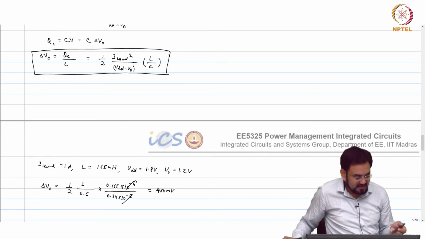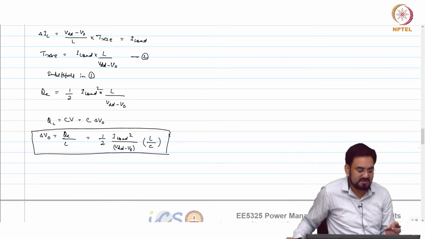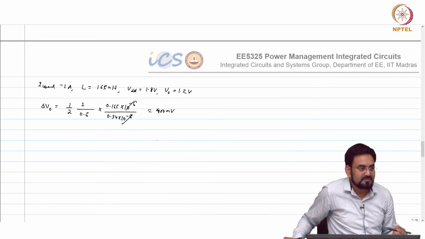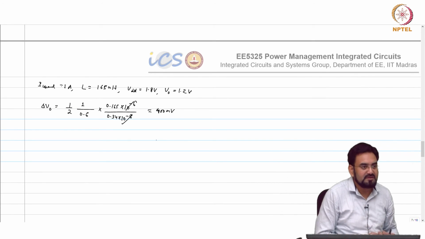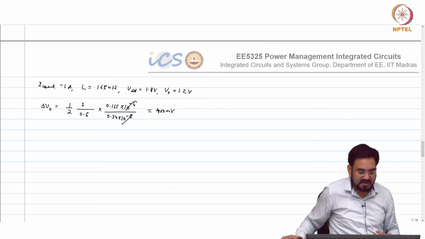Which means even using this formula, your transient response, even if you make your duty cycle stretch to 100%, that cap value is not sufficient. So you have to increase the cap.